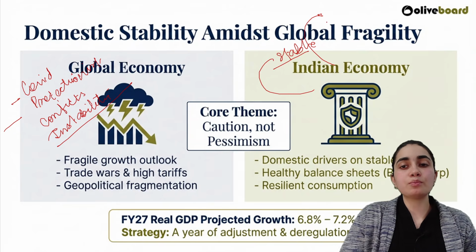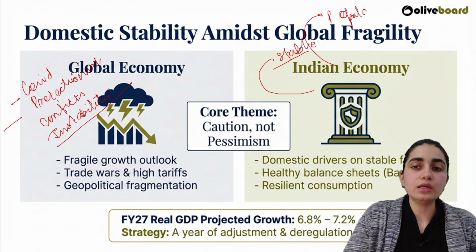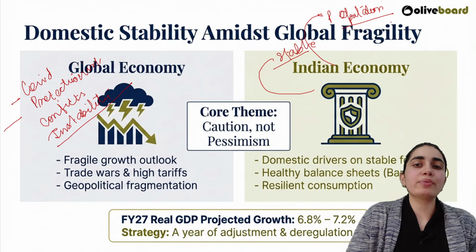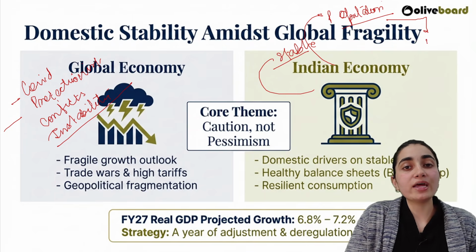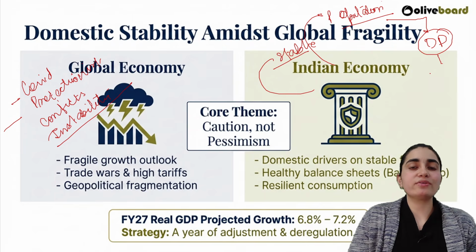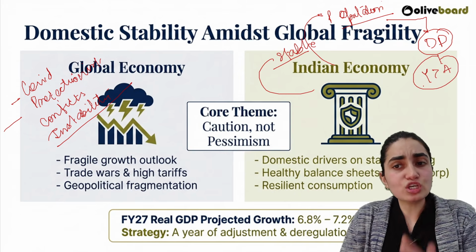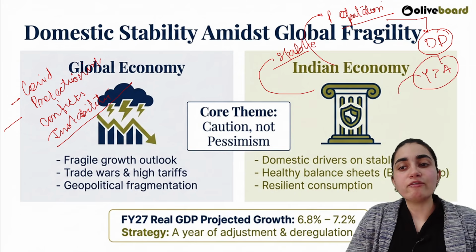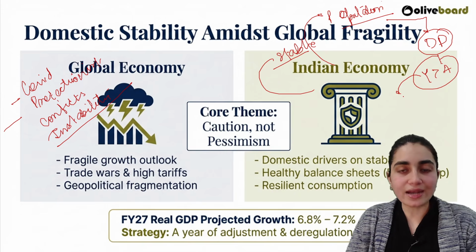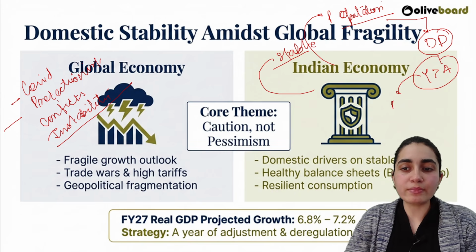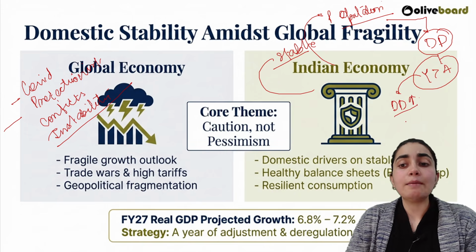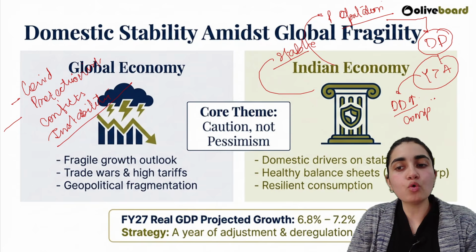One reason is population. The clear reason is actually population only. We have one of the best parts with ourselves, that is demographic dividend. We have more young population than aged population, and this has been mentioned multiple times. We are standing strong just because domestic demand is high. People are consuming more, right?